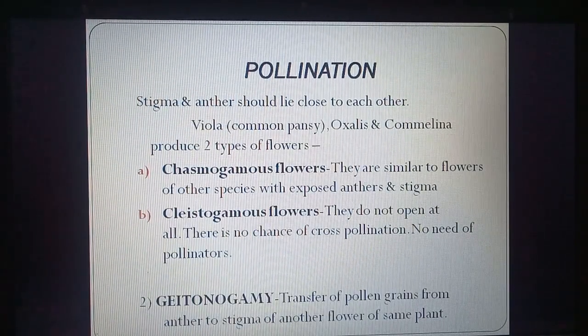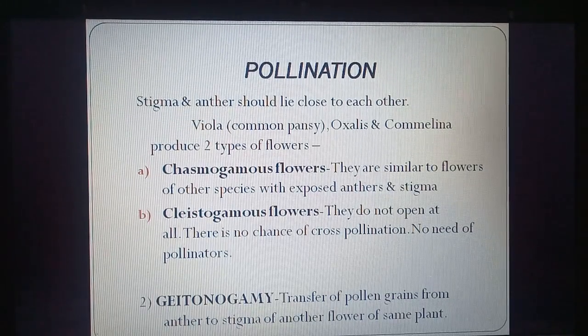Stigma and anther should lie close to each other. The stigma and the anther should be close to each other so that pollen grains do not move to another place. Some examples are viola or common pansy, oxalis, camelina.